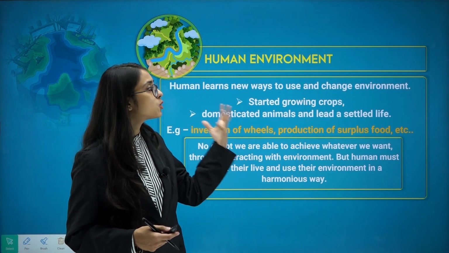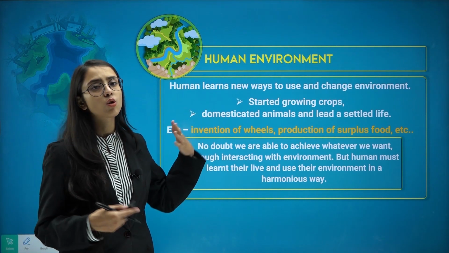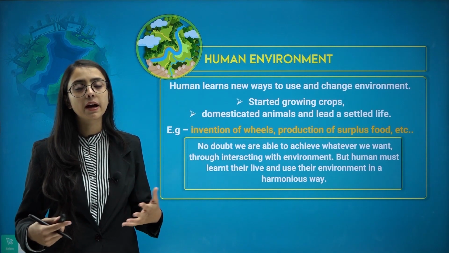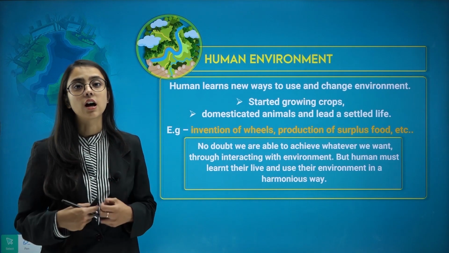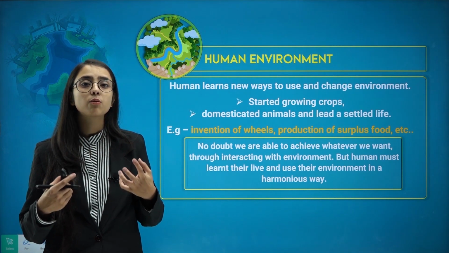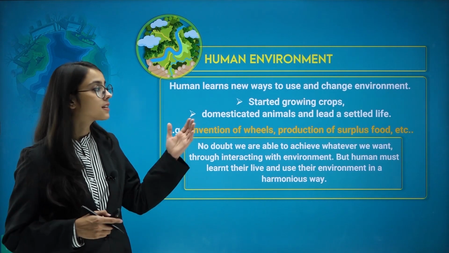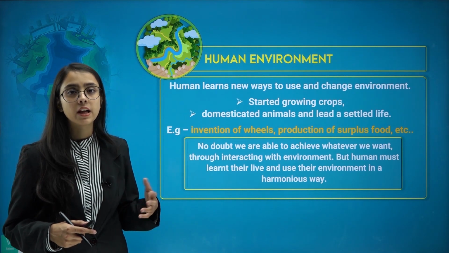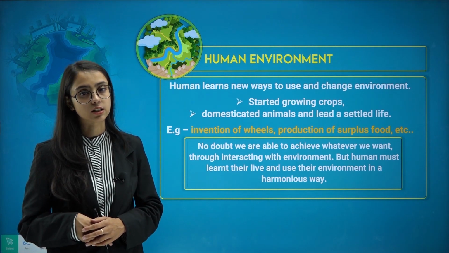Human beings learn new ways to use and change the environment. For example, the early man started to grow crops because there was a need to feed ourselves. They domesticated animals because they wanted to rear them for their products and meat. And this led to a settled life. They started to settle down and these settlements became towns and cities later on.